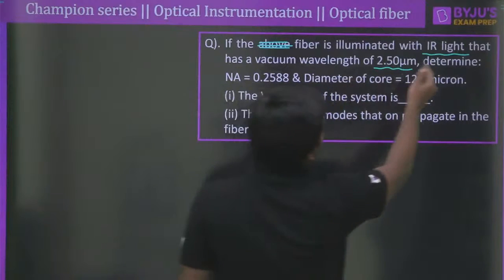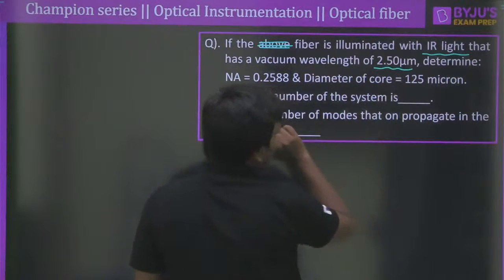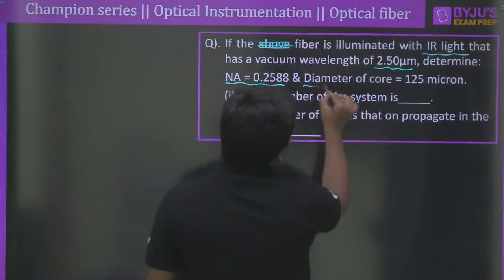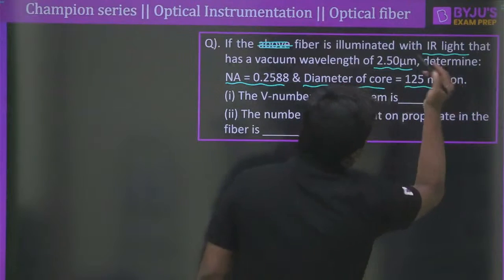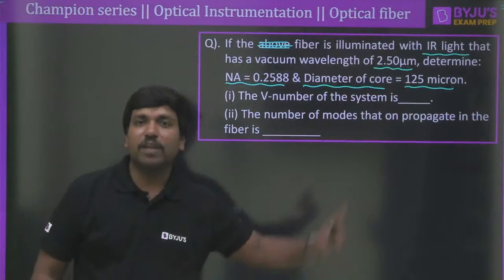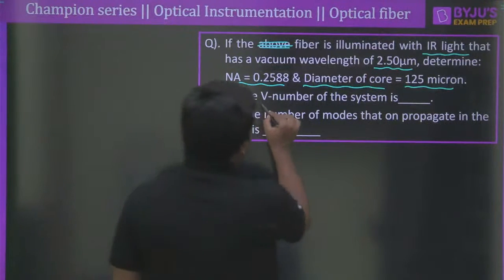Okay, the fiber is illuminated with IR light that has a vacuum wavelength of 2.50 micrometer. Determine the numerical aperture, and the diameter of the core is given like 125 micron. 125 micron, inherently it means 125 micrometer. Clear? Now the first question is, what is the V number?